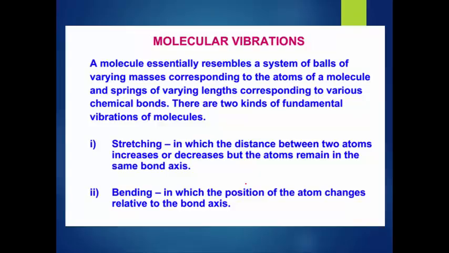Next, now the main and basic part of IR spectroscopy: the vibrations that occur in IR spectroscopy.